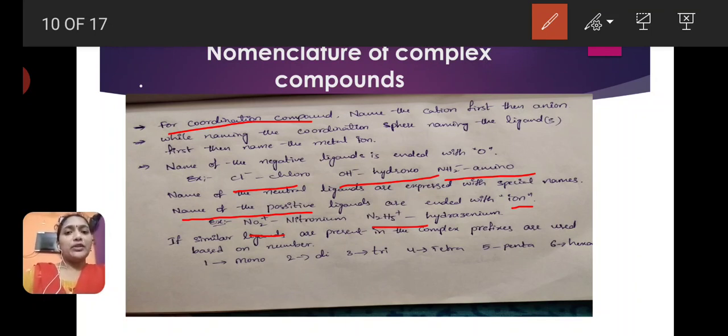Three, tri. Four, tetra. Five, penta. Six, hexa. Okay, if more than one similar ligand is present in the coordination compound, we have to write the prefix before the name of the ligand.